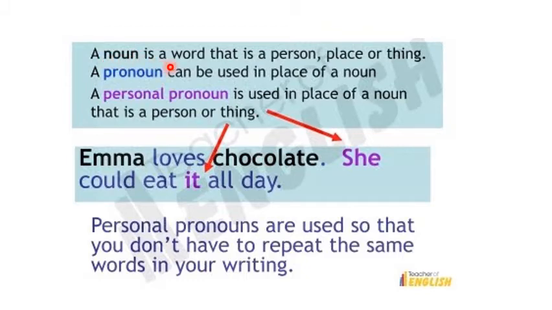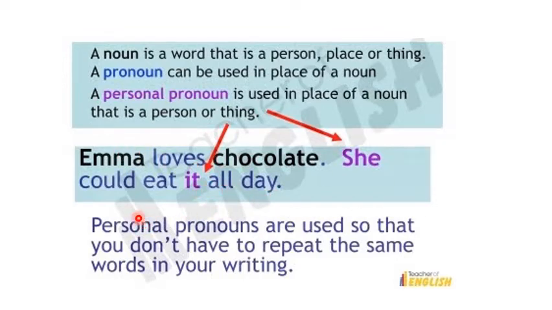A noun is a word that is a person, place or thing. A pronoun can be used in place of a noun. A personal pronoun is used in place of a noun that is a person or thing. For example, Emma loves chocolate. She could eat it all day.